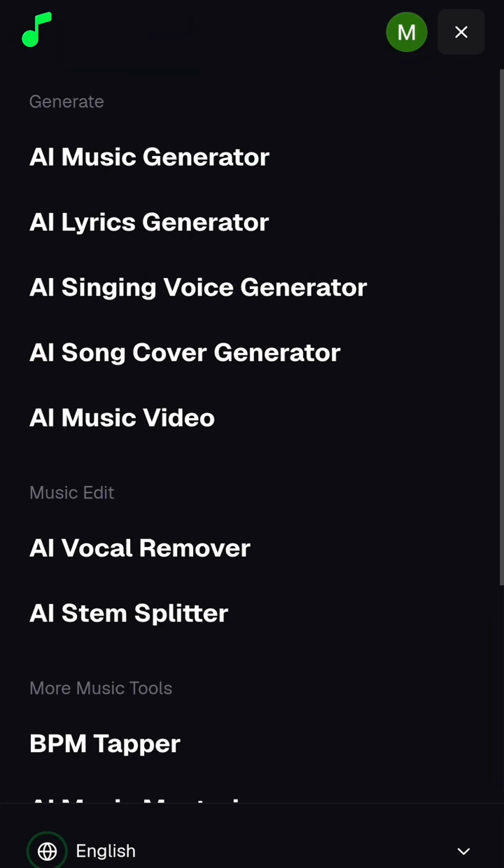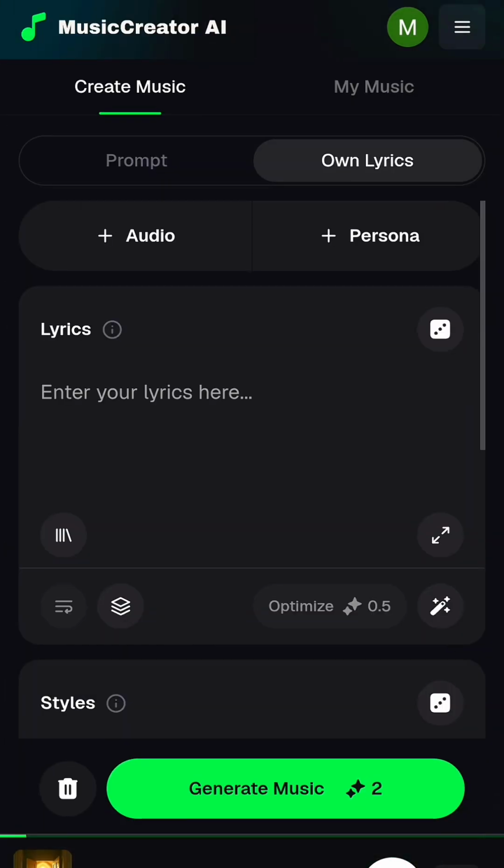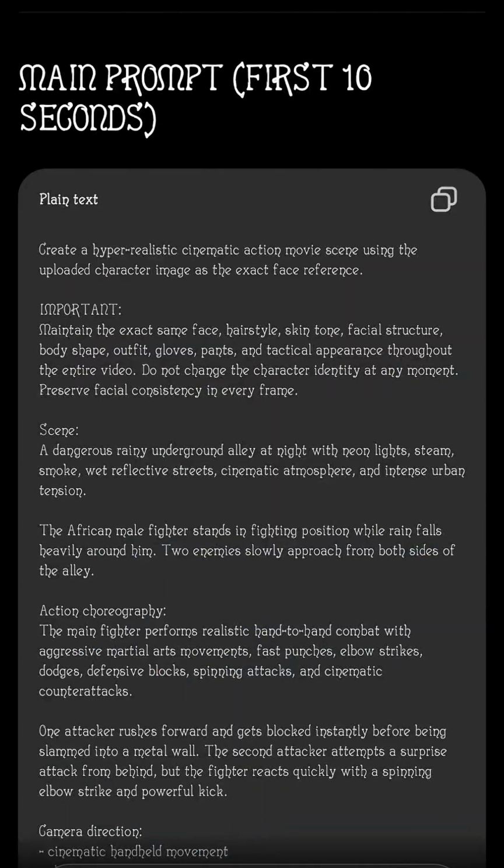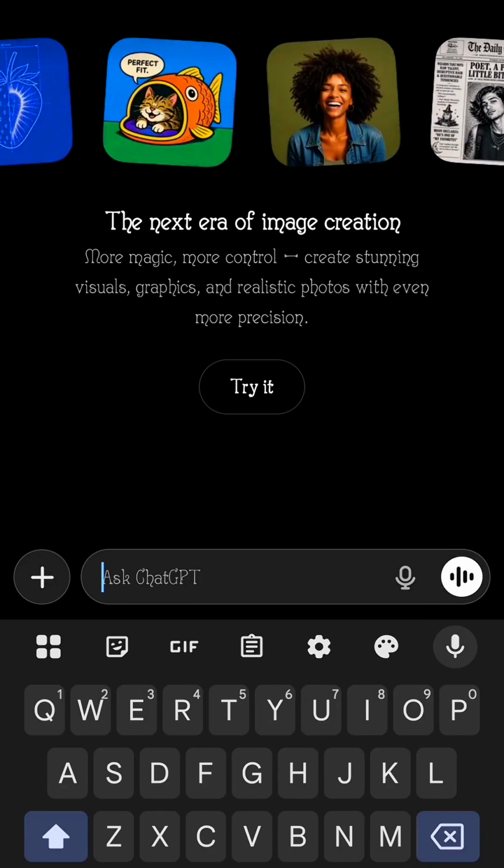Or you can also go to other AI tools like ChatGPT to generate your own lyrics. If you come back to ChatGPT right now, let me go to ChatGPT. I'll click on new project on ChatGPT. I'll say write me a music lyrics about, let's say, love or Nigeria, or about what is going on in Nigeria right now.